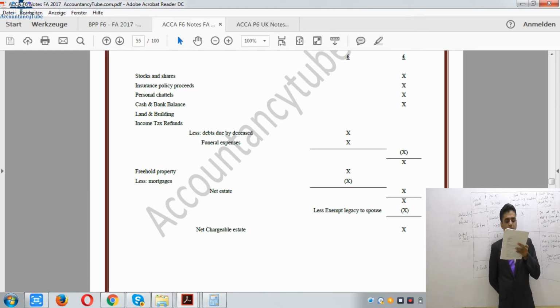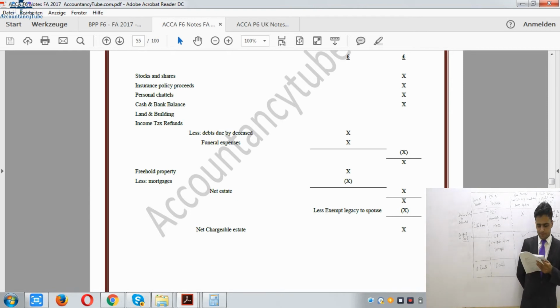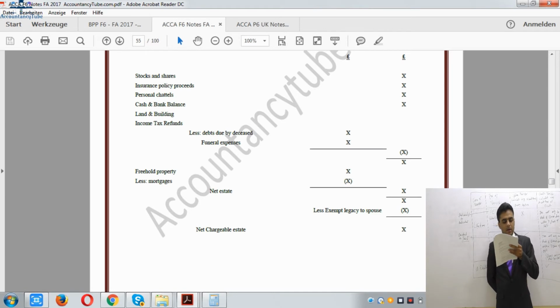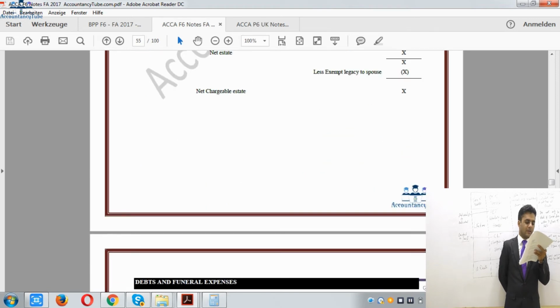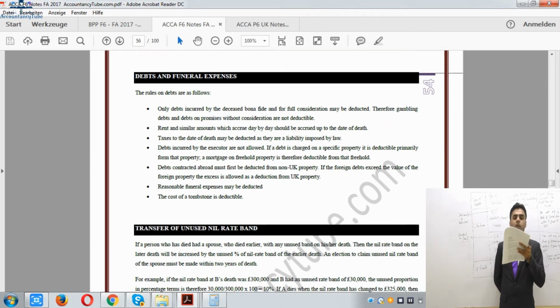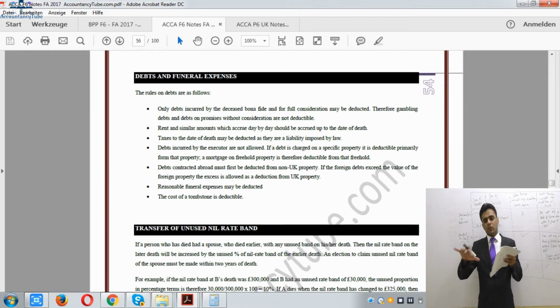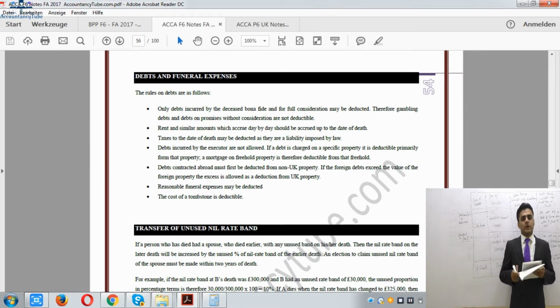All right. If a debt is charged on specific property, it is deducted primarily from that property. Right, and who is the executor, by the way? Executor is the person who is looking after these affairs after someone has died. Right, so that will be the executor. So that's why it says that debts incurred by the executor are not allowed. So who will be doing all these taxes and stuff? That deduction is not allowed.